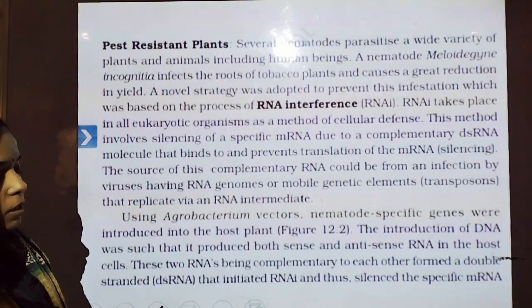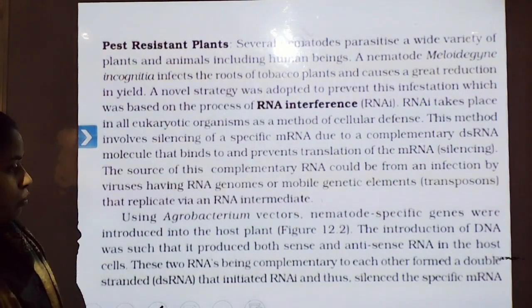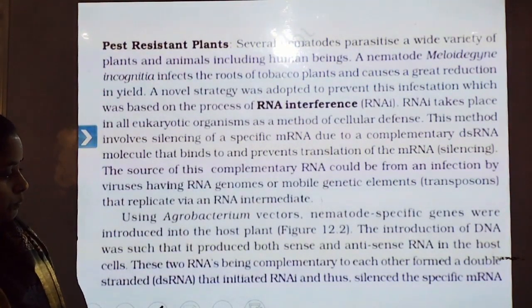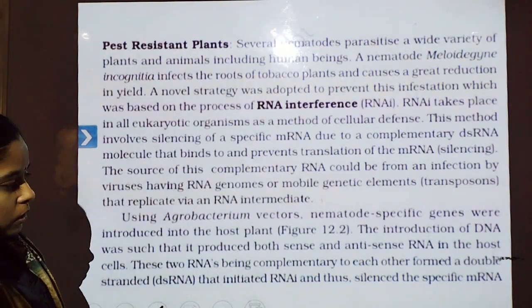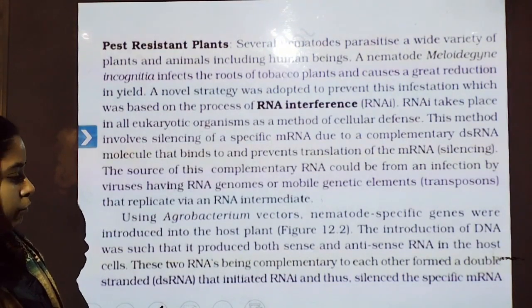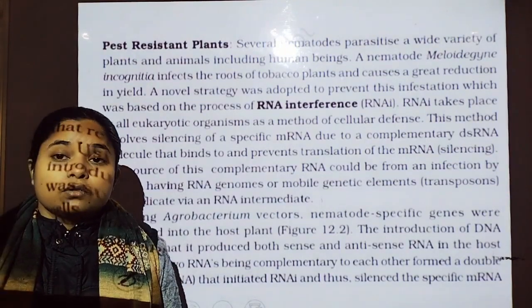Using Agrobacterium vectors, nematode-specific genes were introduced into the host plant. The introduction of DNA was such that it produced both sense and antisense RNA in the host cell. These two RNAs, being complementary to each other, form a double-stranded RNA that initiates RNAi and thus silences the specific mRNA. So this is the process.